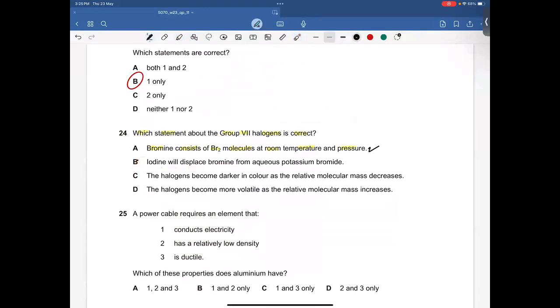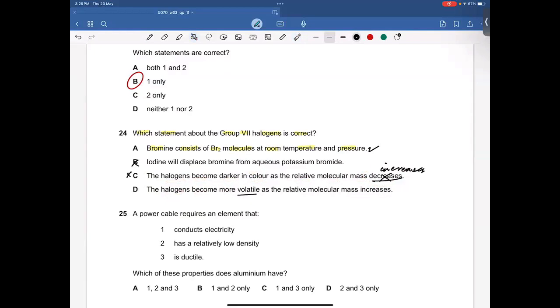Iodine will displace bromine. That's not even possible because the reactivity of iodine is lower than that of bromine. The halogen becomes darker in color. That's right. Because the relative molecular mass decreases? Actually, the relative molecular mass increases, not decreases. And since C is also incorrect...